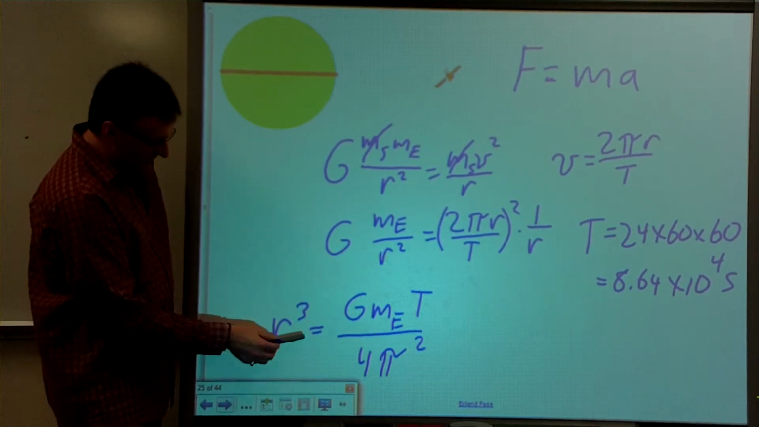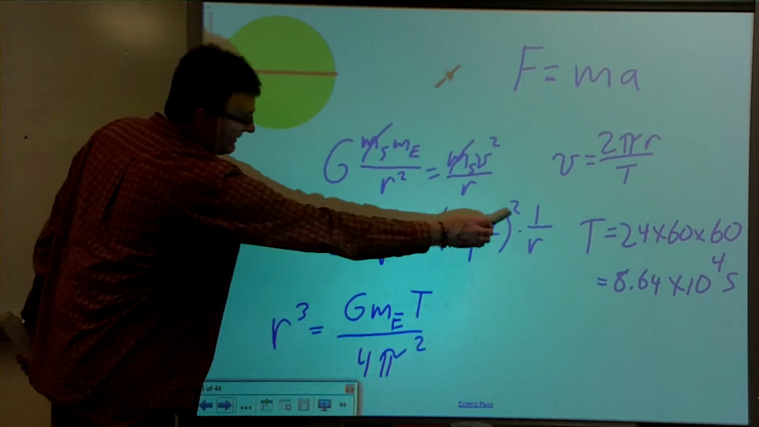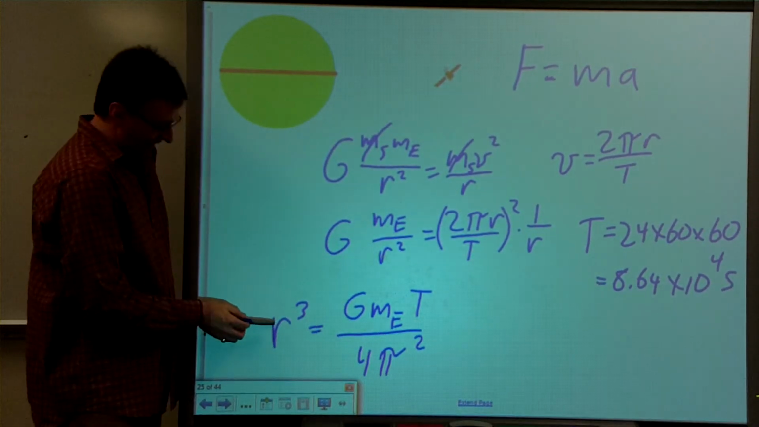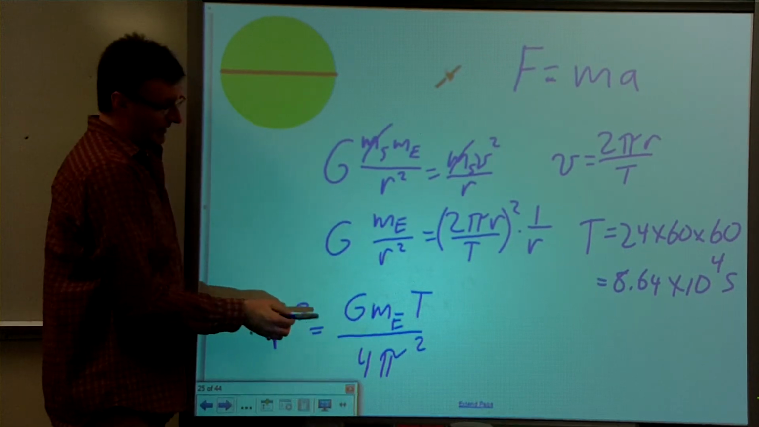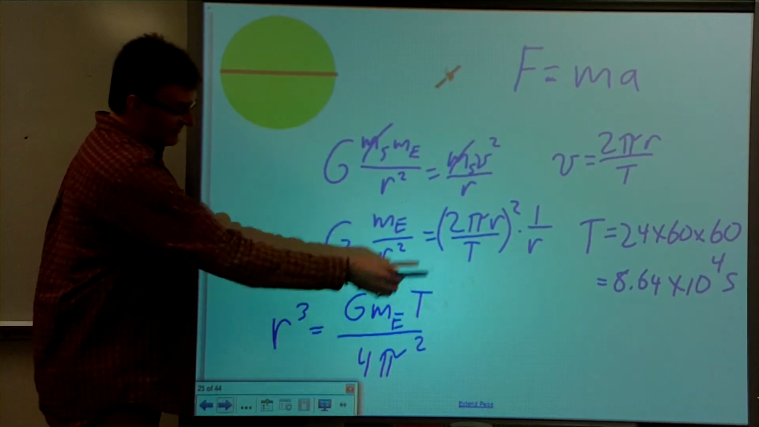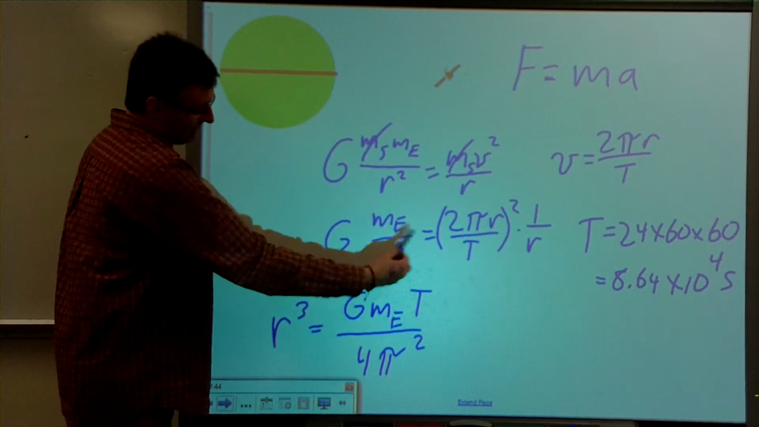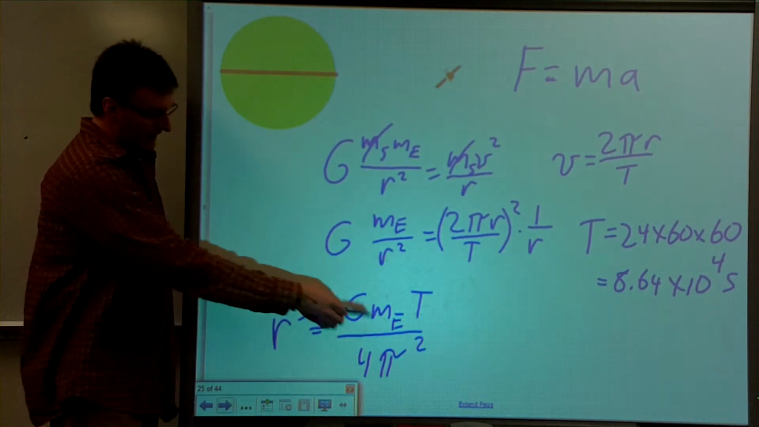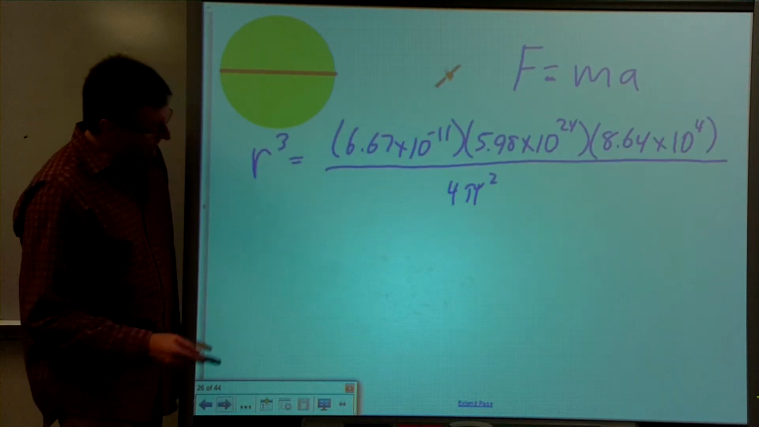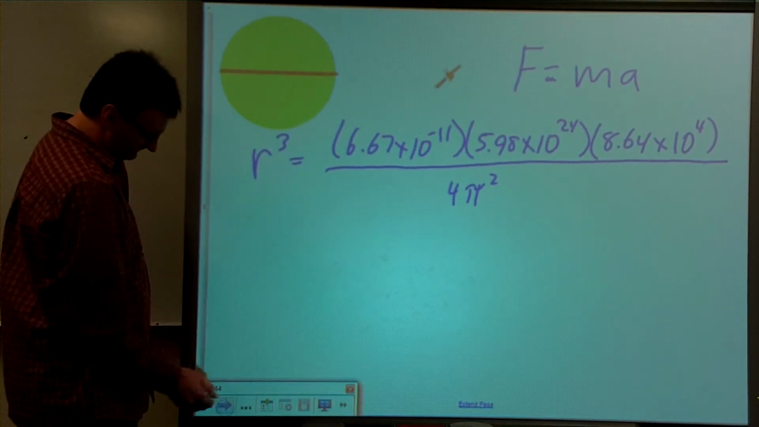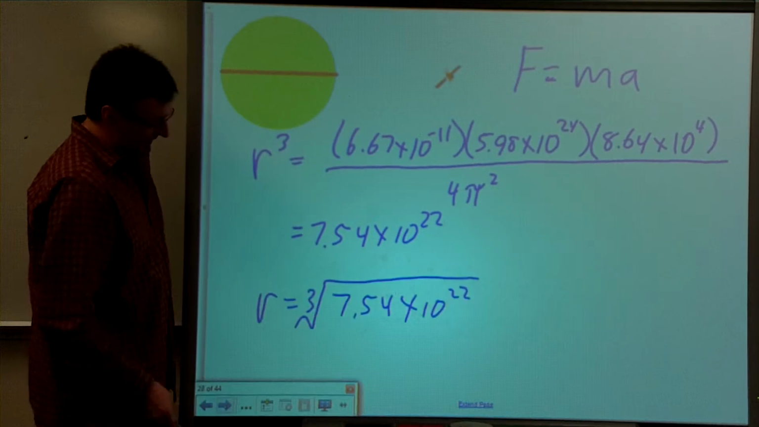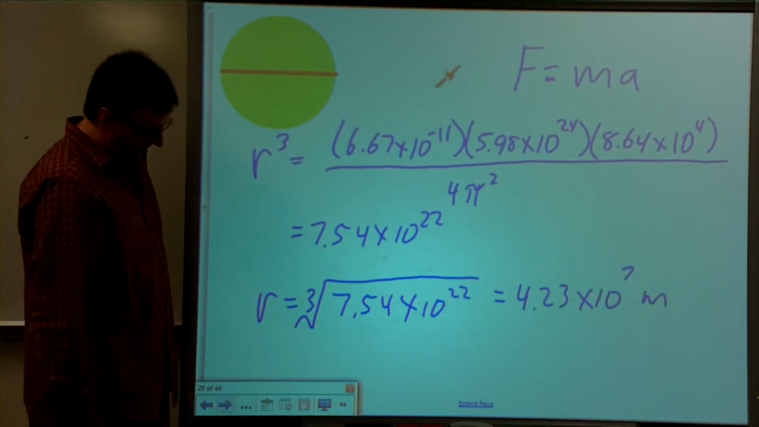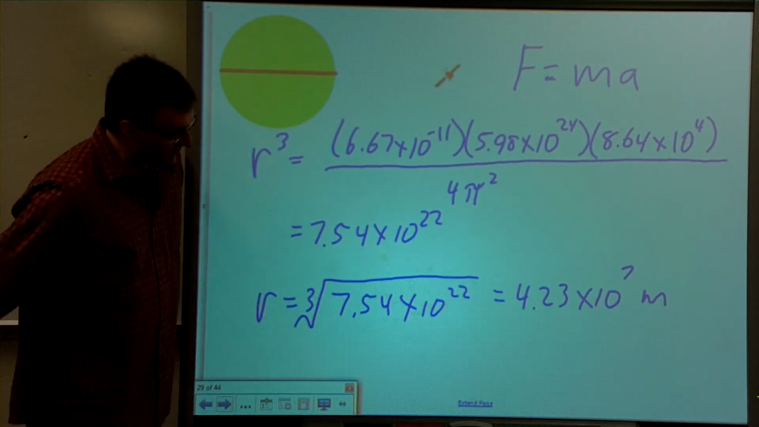Now, I've just done the algebra to rearrange this so that we have r on one side and everything else on the other. So I'm not going to go through all the steps of that. This is just pure simple algebra to get r on one side and everything else on the other. So now we can put all the numbers in here, and we will get r cubed to be this. So then we need to take the cube root of that, and so we get r is 4.23 times 10